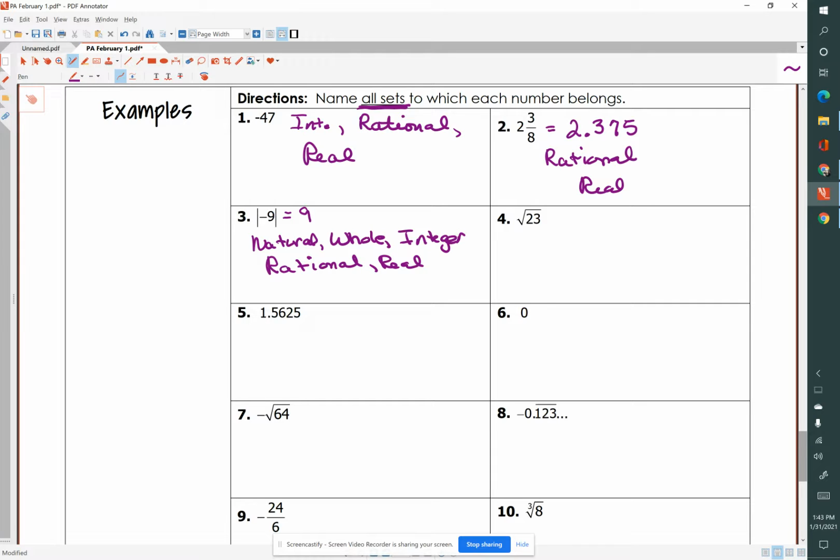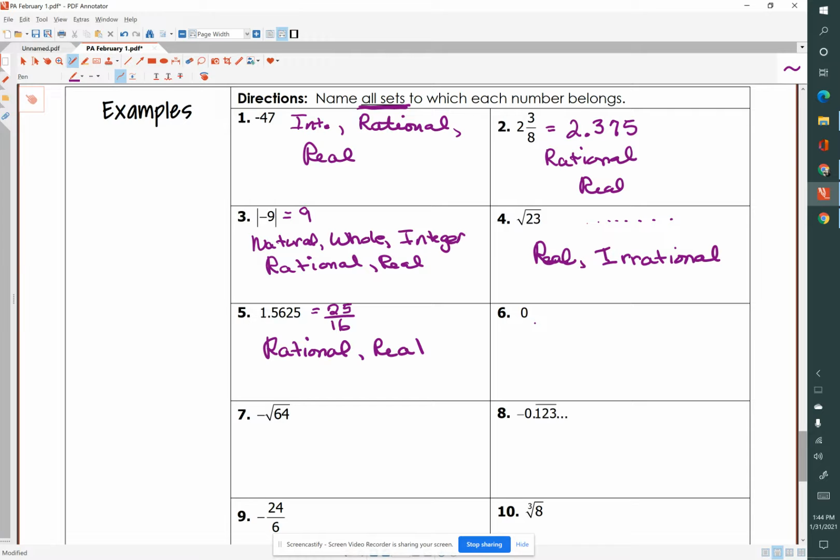Now, the square root of 23, if we put that in our calculator, that is going to be a decimal that goes on and on and on. So although it is a real number, it is irrational because it goes on and on and on. Now, number 5, 1.5625 also equals 25 over 16. And 25 over 16 is a fraction, so that means it's a rational number, which is part of the real number system.